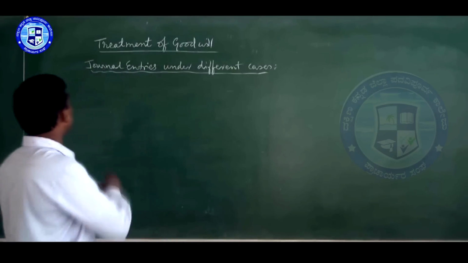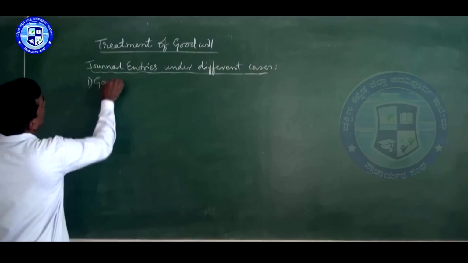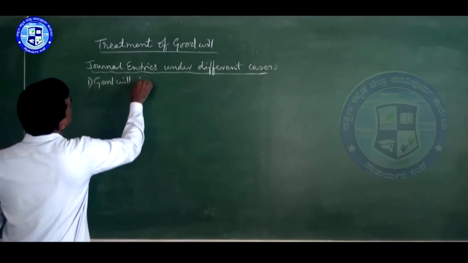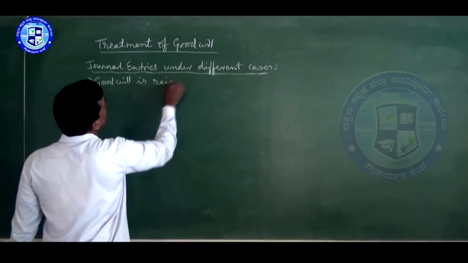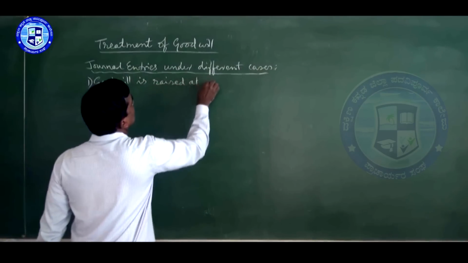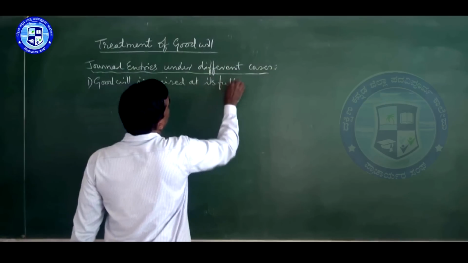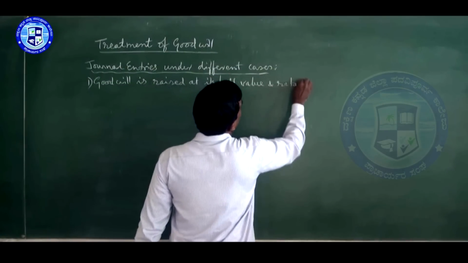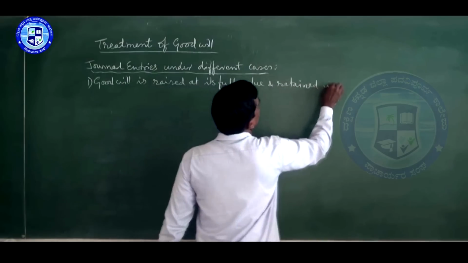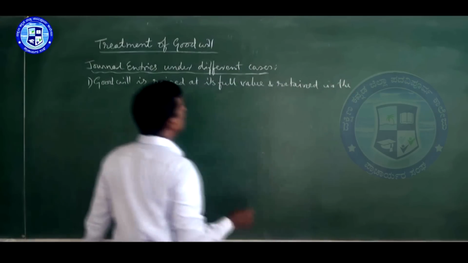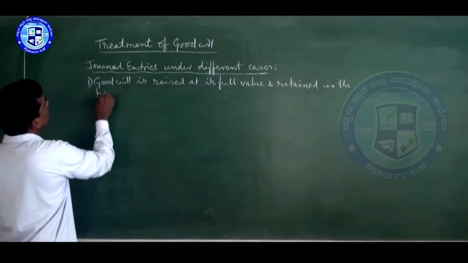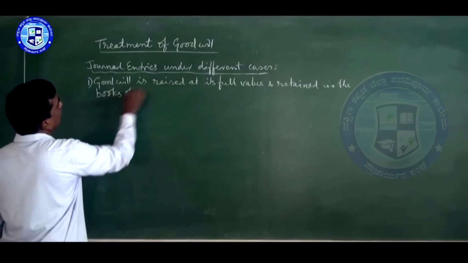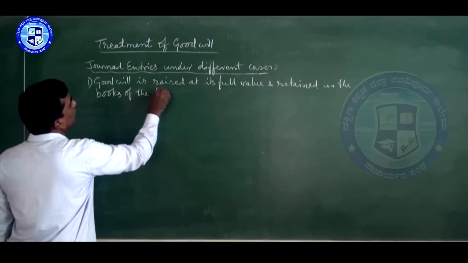Let us see. Number 1, goodwill is raised at its full value and retained in the books of the firm.